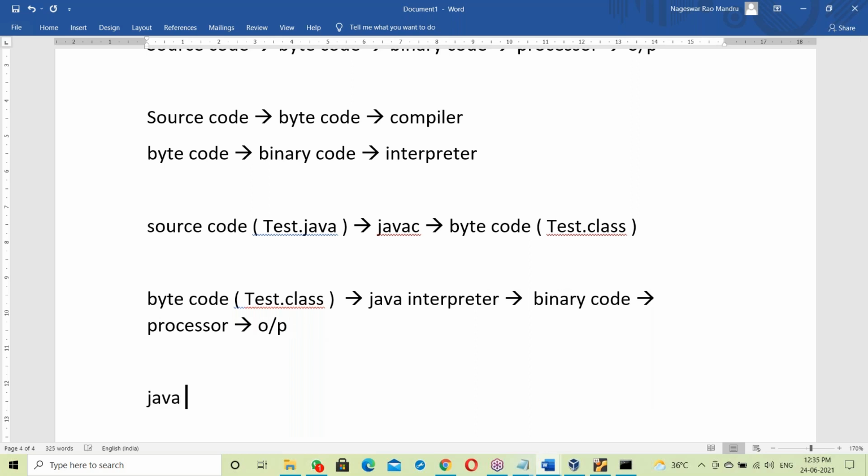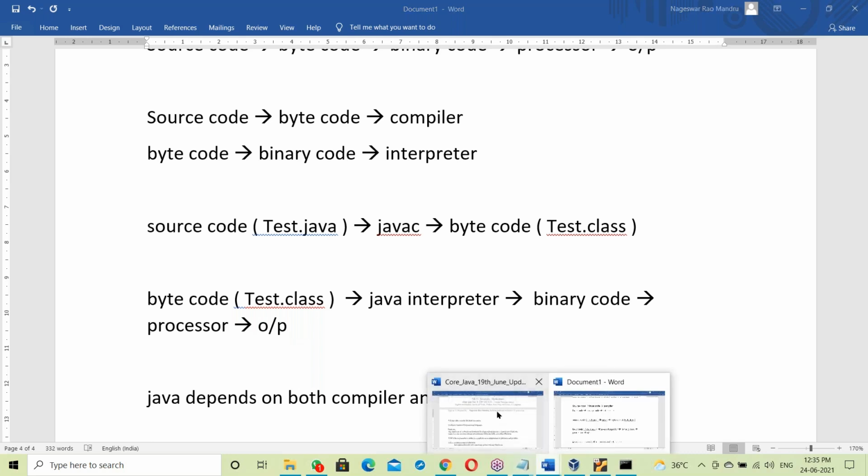So Java depends on both the compiler and the interpreter. Suppose a C program depends only on a compiler, while Python uses only an interpreter.